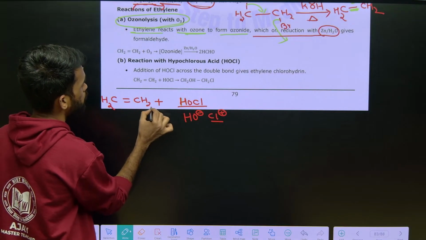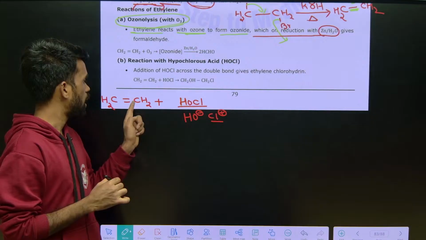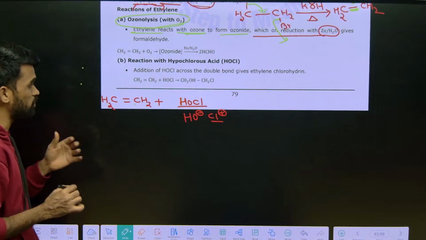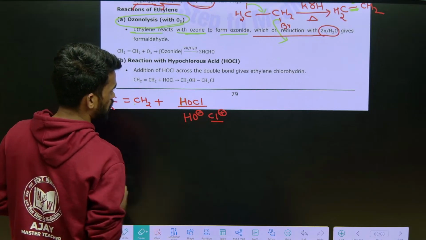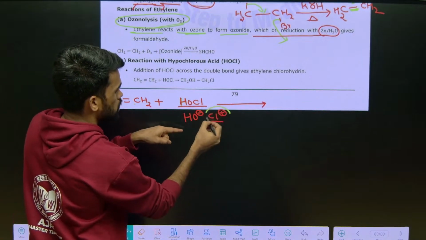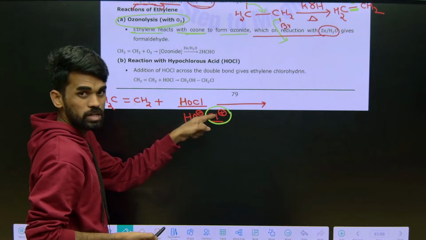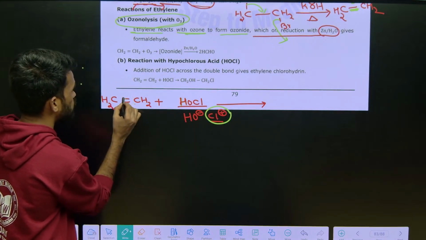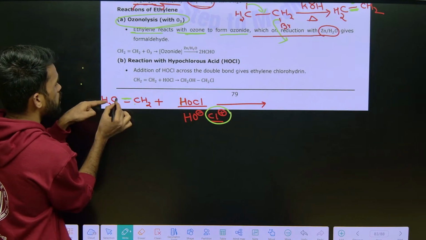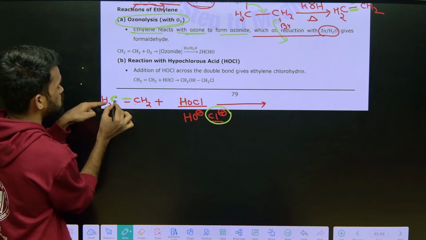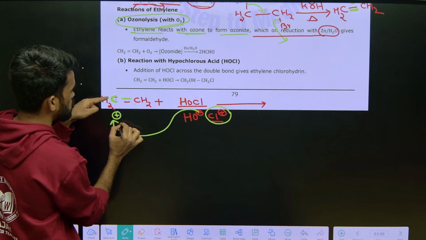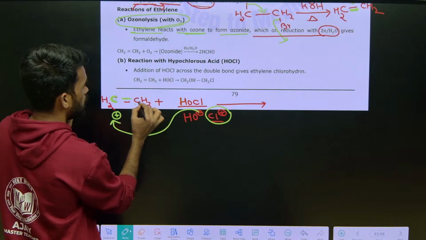So what happens here? On one carbon you add Cl plus, and on the other carbon you add OH minus. Why do we need to add like that? Just follow here. We are getting a positive charge on this chlorine now, and positive charge on chlorine is unstable, so it will take electrons from here. These pi electrons are taken by chlorine, so this carbon will lose its electrons. If it is losing electrons, we need to indicate a positive charge. That's why we are adding OH on this positively charged carbon and this Cl plus on the other carbon.